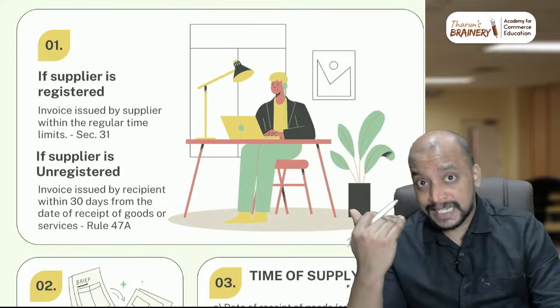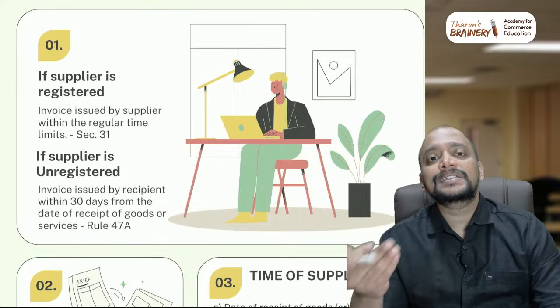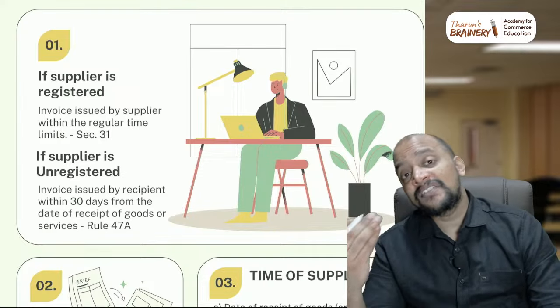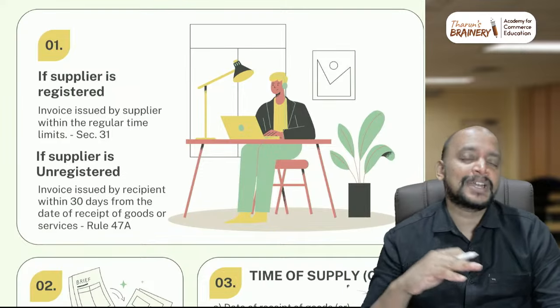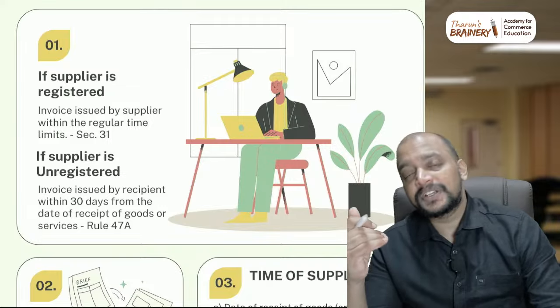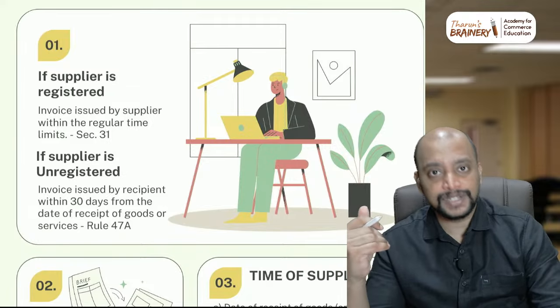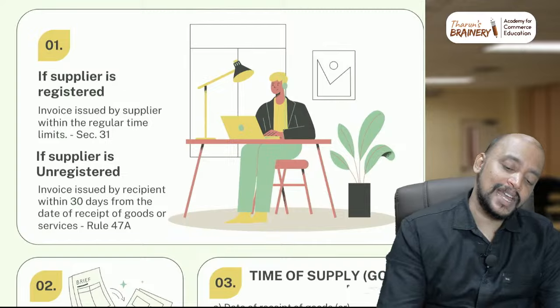What if the supplier is unregistered and the recipient is registered and the supplier is covered under RCM? Then the self invoice will be given by the recipient under Rule 47A. What is the time limit? Within 30 days from the date of receipt of goods or services. That is the time limit. So this is the invoice time limit.